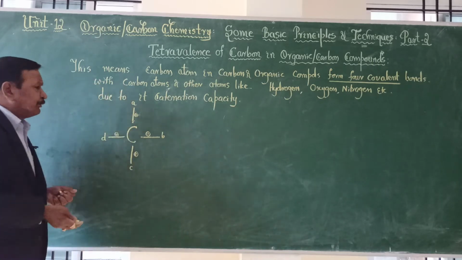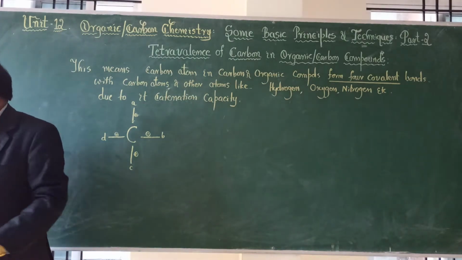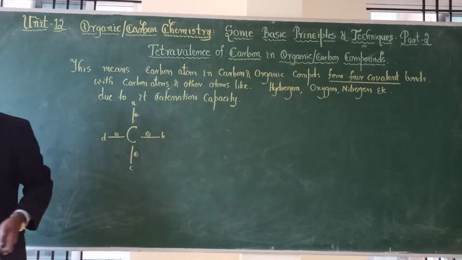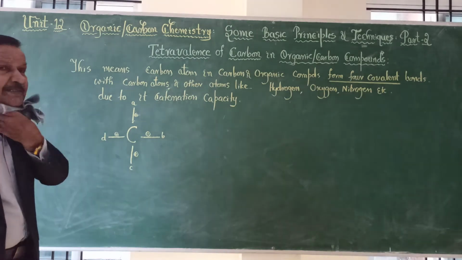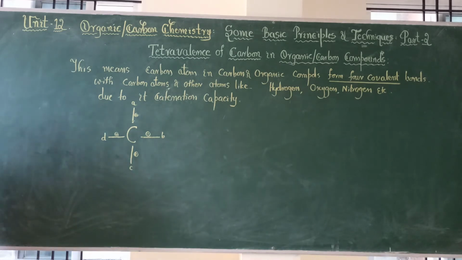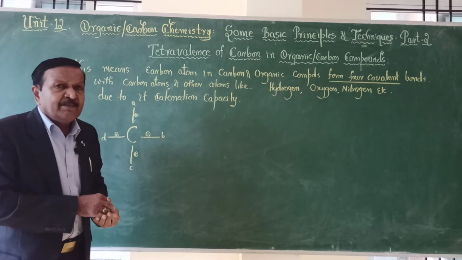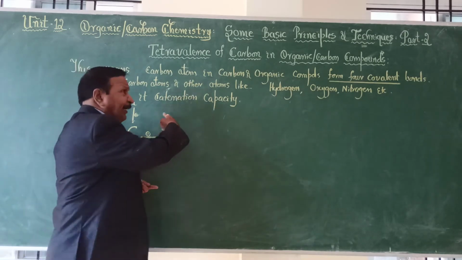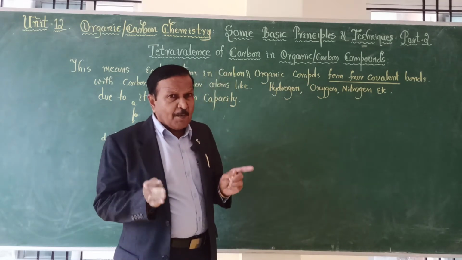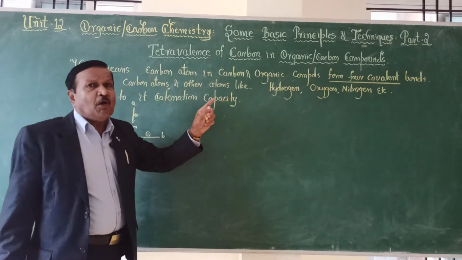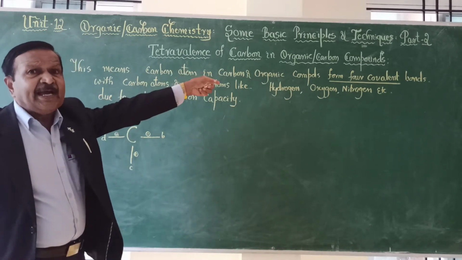And remember, dear students, this is a single covalent bond. Covalent bonds are 3 types, because we can have a single covalent bond, double covalent bond and a triple covalent bond. What is the meaning of covalent bond? The bond formed by sharing of electrons equal in number by both the atoms.